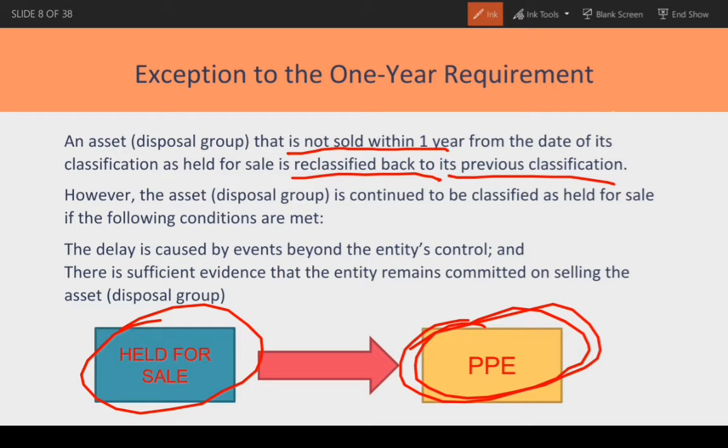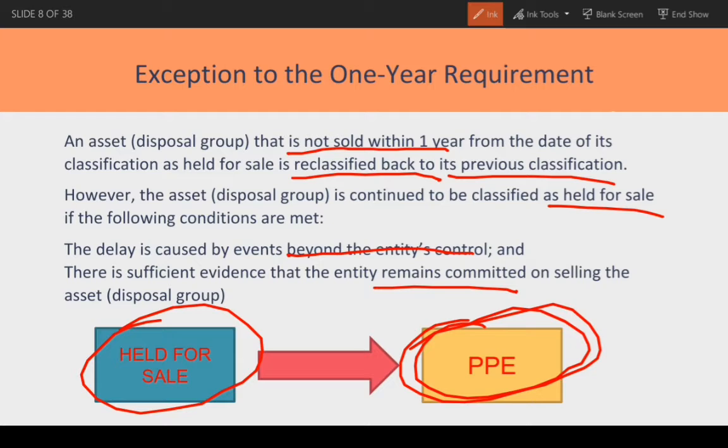However, the asset or disposal group is continued to be classified as held for sale if the following conditions are met. The delay is caused by events beyond the entity's control and there is sufficient evidence that the entity remains committed on selling the asset or disposal group. So, halimbawa, nagkasakuna, so, hindi naman kontrolado ng entity yung sakuna.